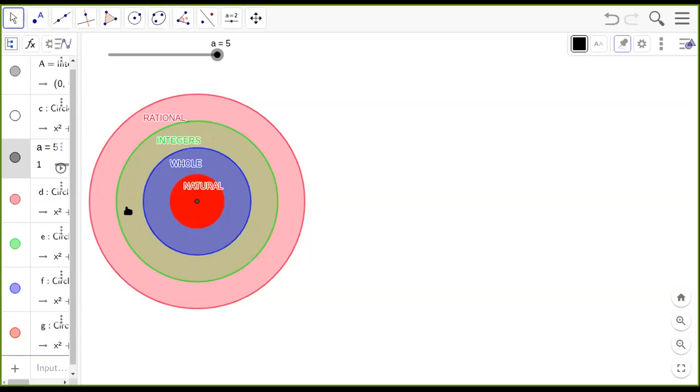So the integers are the third larger group which got introduced, which included all the positives, the negatives, and the 0. So again, when you look at these three circles, because again they are concentric, you should know all natural numbers are definitely in the group of integers, but all integers cannot be called natural numbers, because there are certain numbers in the group of integers which are not natural numbers. Similarly, you can say all whole numbers are integers, but all integers will not become whole numbers, because the negatives are the ones which are extra in this third group.